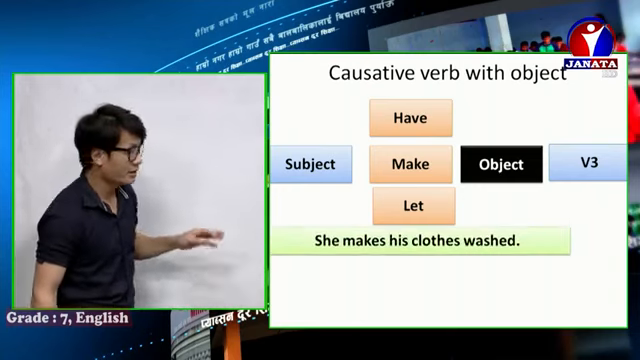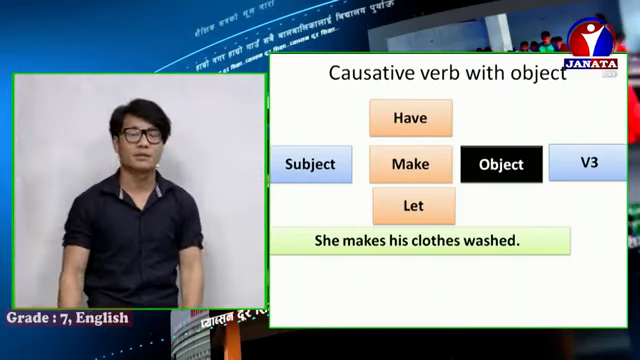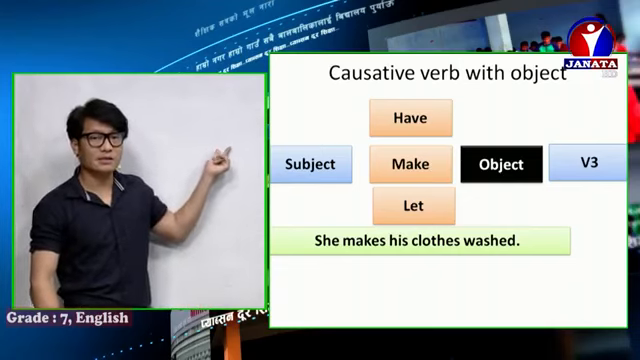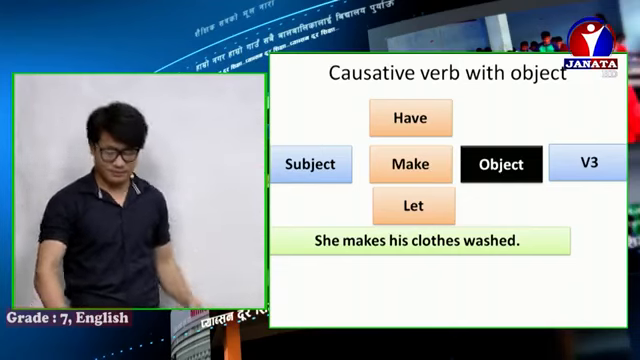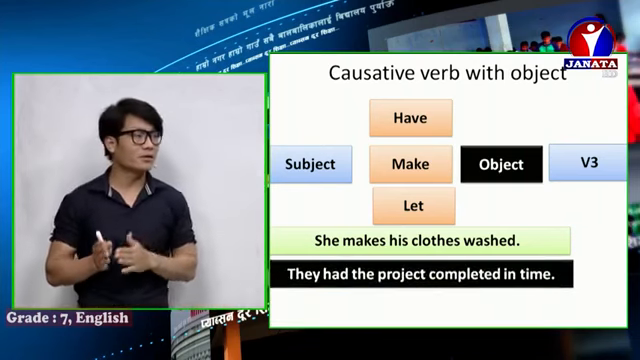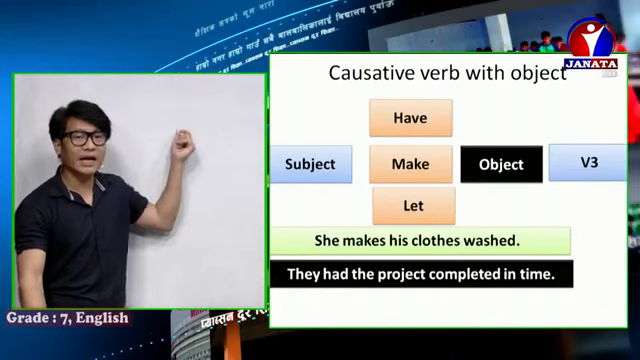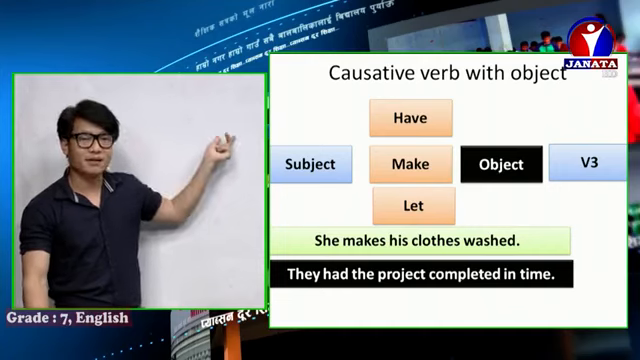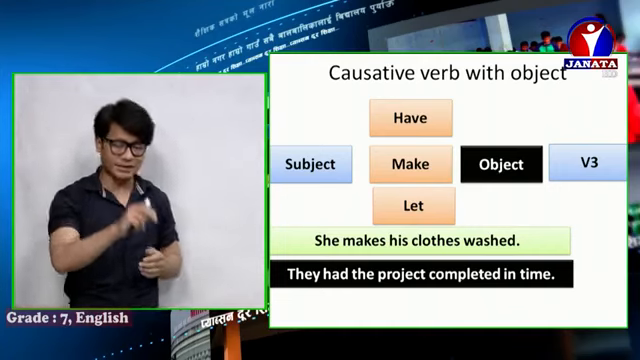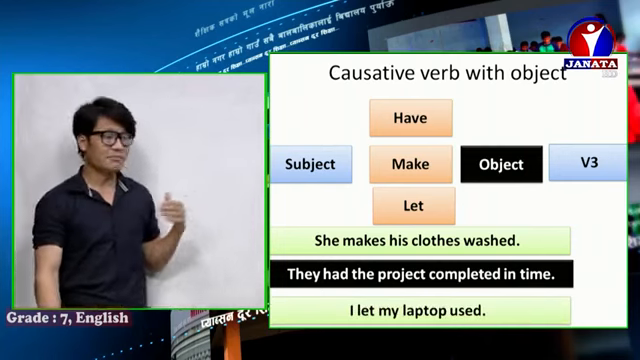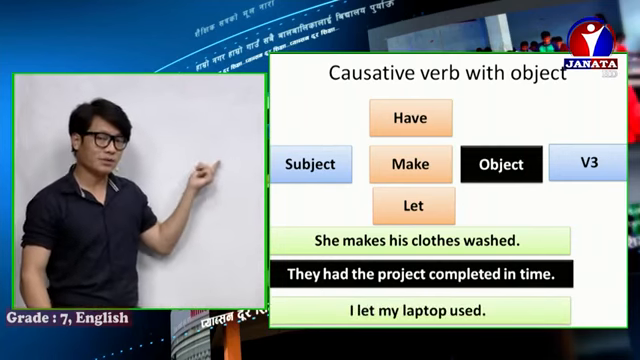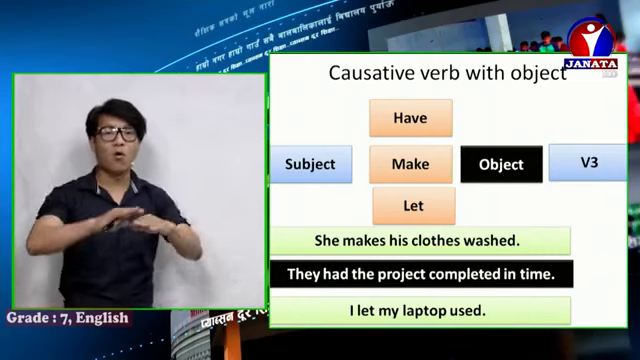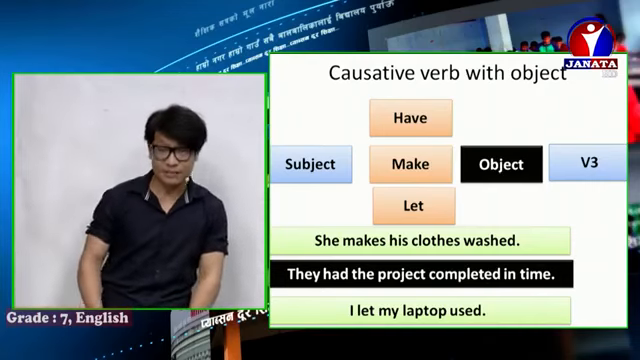Let me show you examples here. She makes his clothes washed. His clothes is the object, so there is direct verb 3, washed. They had the project completed in time. The project is the object, that's why verb 3, completed, is there. Another is I let my laptop used. My laptop is the object, so there is verb 3, used. Let's have some more examples and let me make it clear.